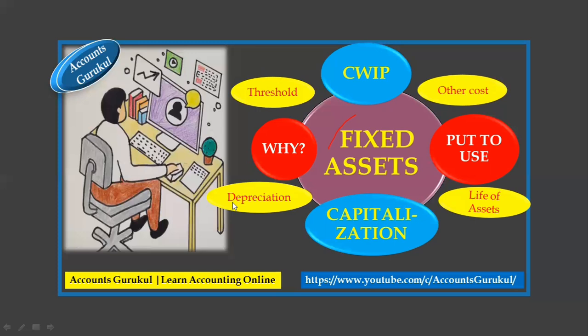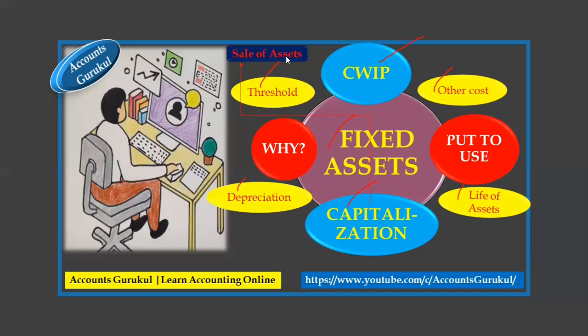So this is the whole scenario of how it works related to fixed assets: threshold, capital work in progress, other cost, put to use certificate, the life of the asset, and then finally capitalization and depreciation. What next?